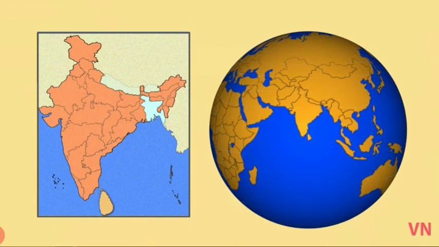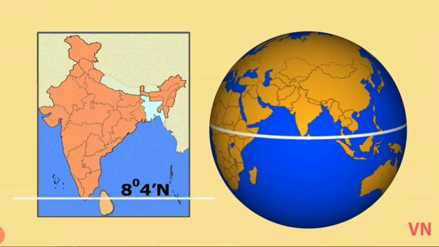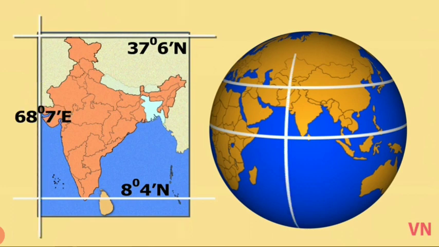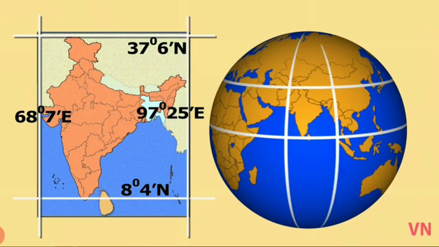India's latitudinal extent is from 8 degree 4 minutes north to 37 degree 6 minutes north, and longitudinal extent is from 68 degree 7 minutes east to 97 degree 25 minutes east.